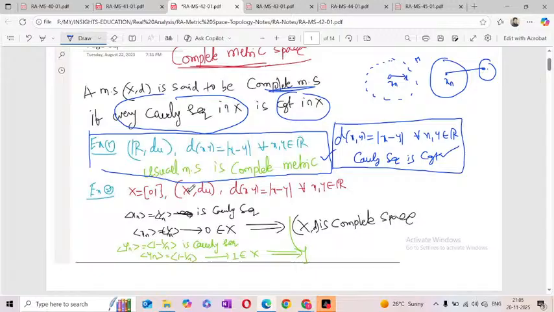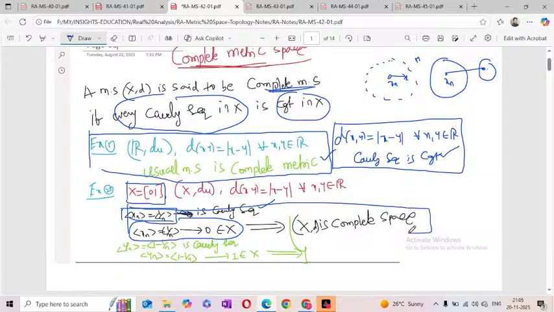Next one, same, but instead of R I am taking X, the closed interval 0 comma 1. Now I am taking the sequence 1 by n. We know that is a Cauchy sequence. Now check the limit of this sequence. The limit of the sequence is 0, and 0 belongs to X. So this is a complete metric space.